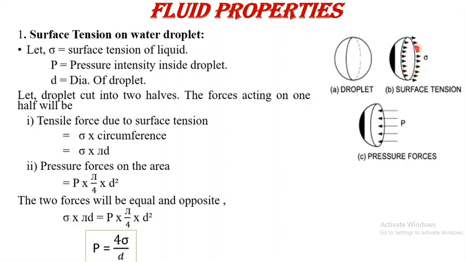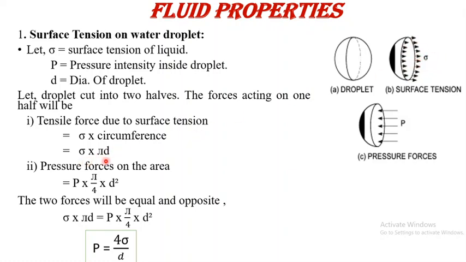As we know, for equilibrium these two forces should be equal and opposite. So first we are calculating the surface tension force, that is the tensile force due to surface tension, and that is acting on the circumference of the circle. The circumference is calculated by pi into d, and the intensity of surface tension is sigma.